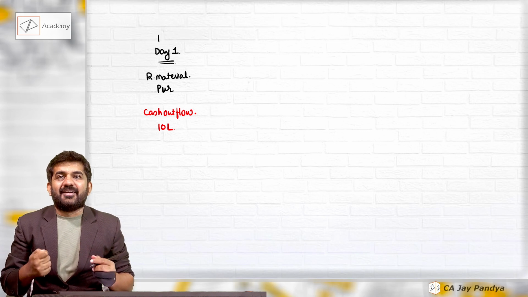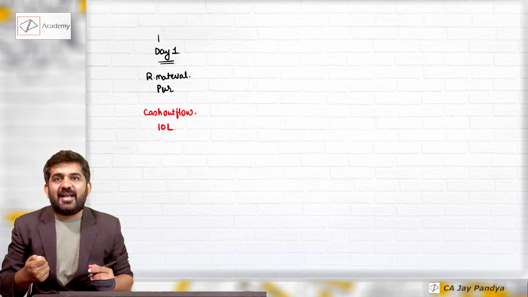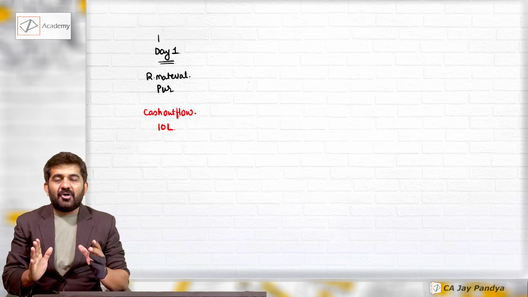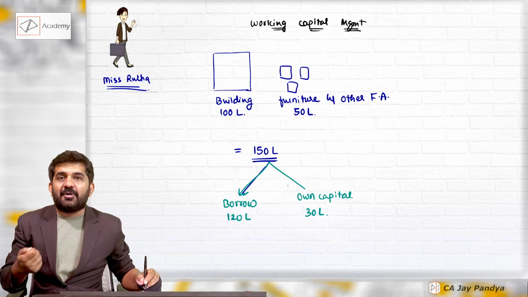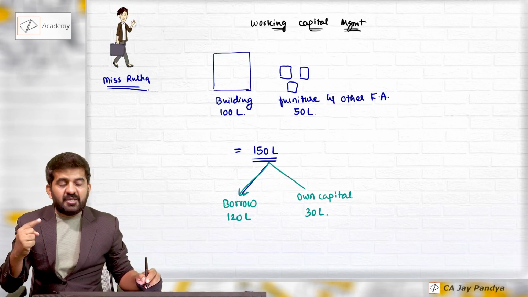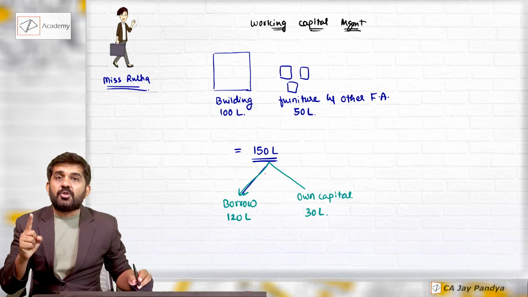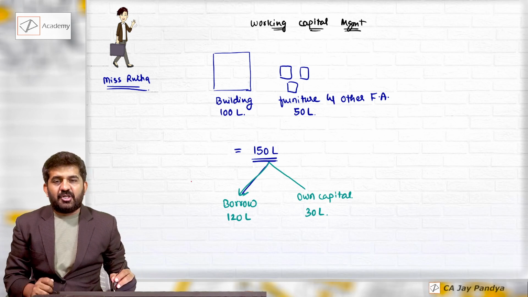So she will require now more 10 lakhs rupees because she has invested her own capital of 30 lakhs for purchasing building and furniture, and she has also borrowed 120 lakhs which is also used in purchasing that building and furnitures.